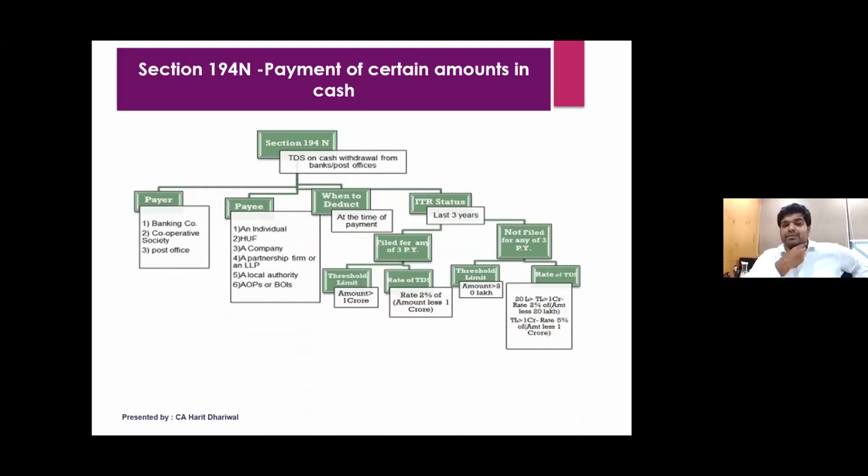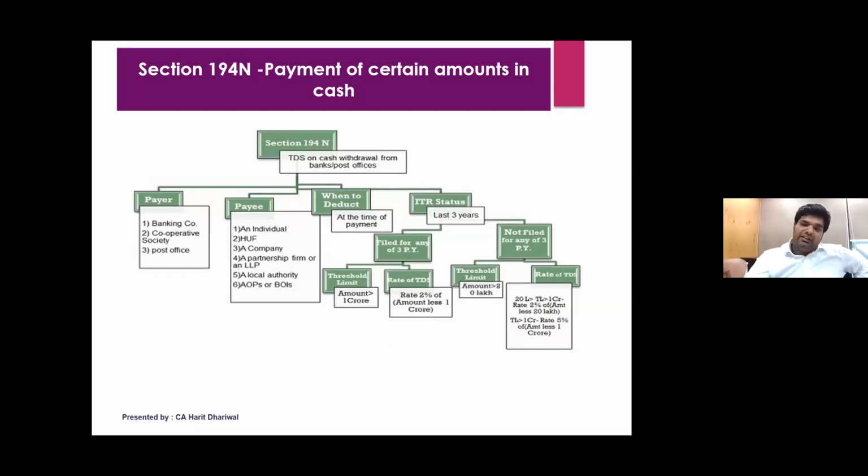This was about 194N. In this year, they had made changes in 194N. You can see in 194N, the payer is a banking company or a cooperative society or a post office, and the payee is an individual, HUF, company, partnership firm, local authority, AOP or BOI. At the time of payment, they have to deduct the TDS if the cash withdrawal is more than 1 crore. Now they have brought in an amendment depending upon whether you have filed ITR or not. If you have filed the last 3 years' ITR, then if the amount exceeds 1 crore, TDS will be at the rate of 2% on the amount in excess of 1 crore.